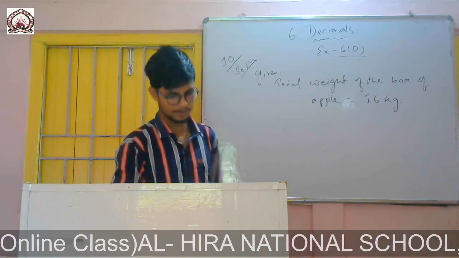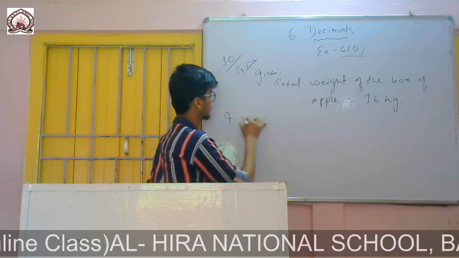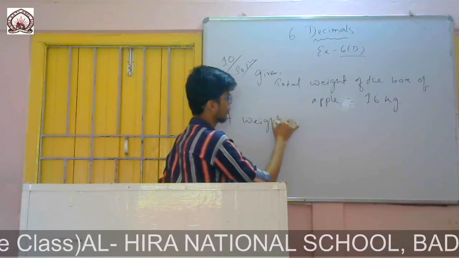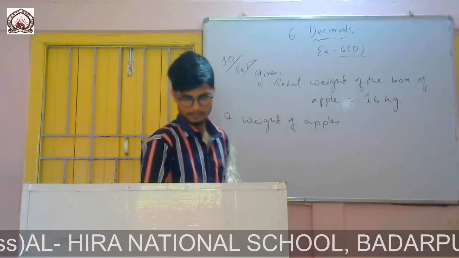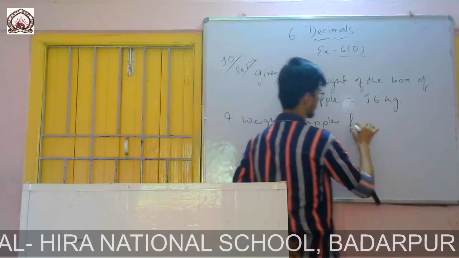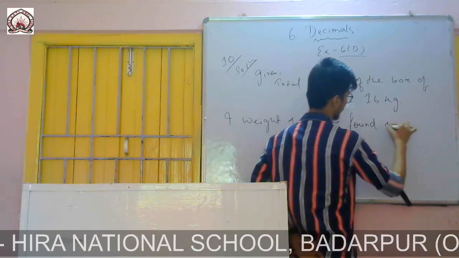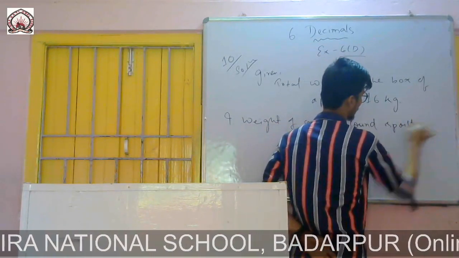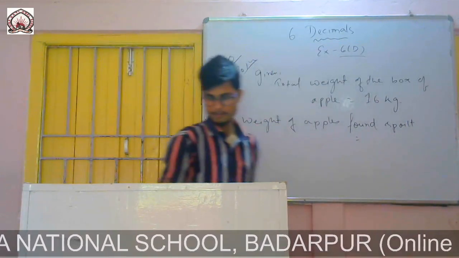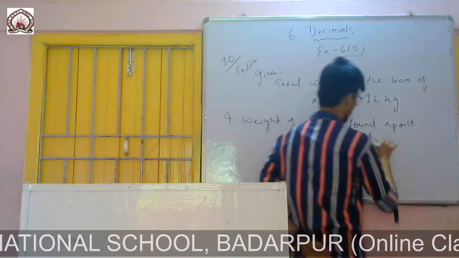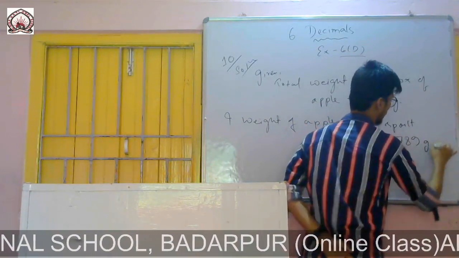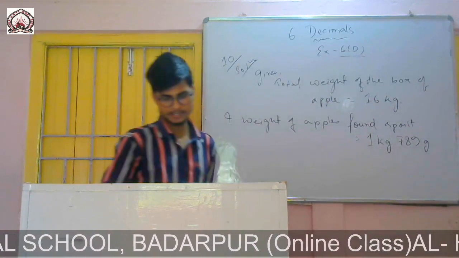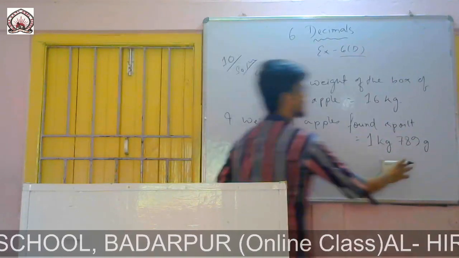were found spoiled. So you write, weight of apples found spoiled is given as 1 kg 789 gram. The question is to find this in kg, so I will convert this into kg.